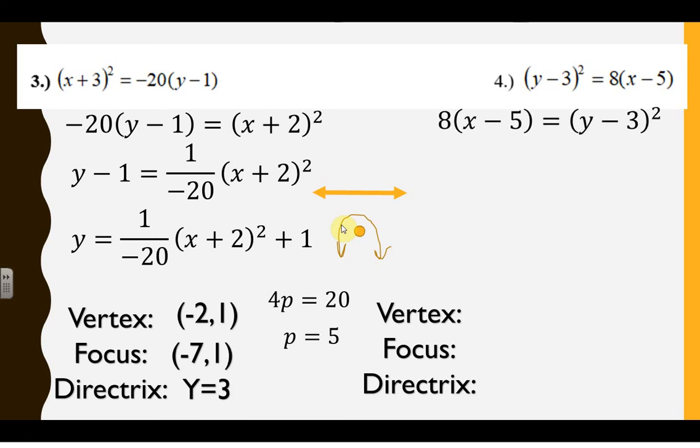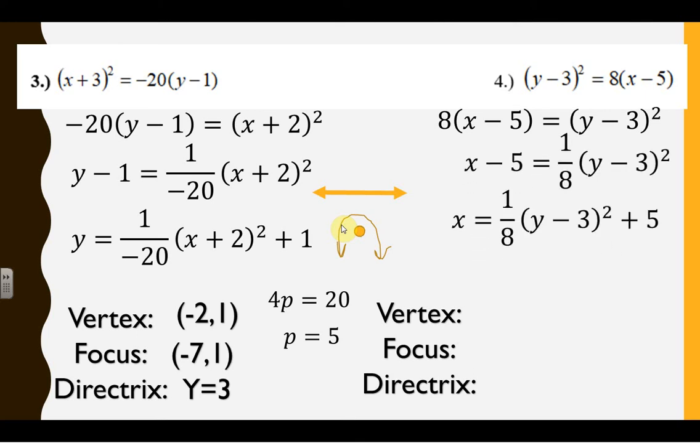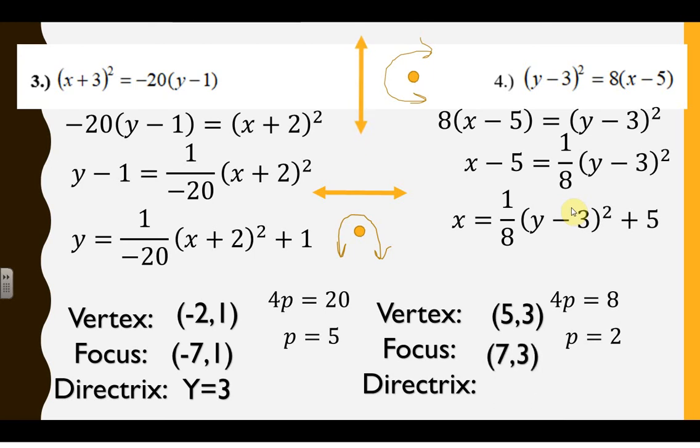Okay. So again, rearrange it. Flip it, so your squared value is on the right. Divide by the 8 by making it a fraction. Add the 5. There's vertex form. Now this is going to be opening up to the right because it's a positive. Vertex, be careful, is 5, positive 3. Okay, focus is going to go to the right by 2. So if you go right 2, you're going to be at 7, 3. And then if you go left 2, you're going to be at x equals positive 3.